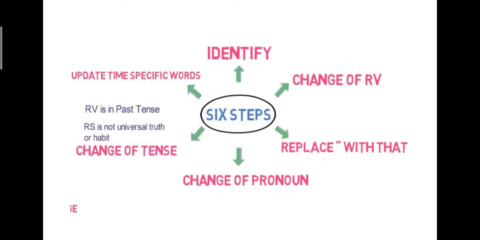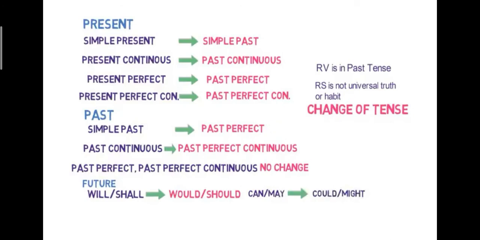Then next step, change of tense. How do we change? This is a chart that shows which tenses change. Simple present changes into simple past, present continuous into past continuous, present perfect into past perfect, present perfect continuous into past perfect continuous, and simple past into past perfect, past continuous into past perfect continuous.